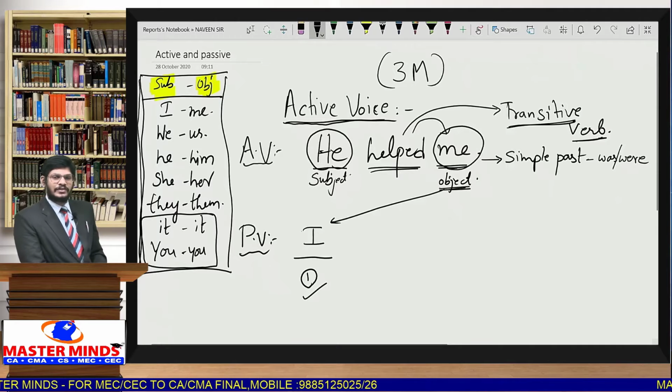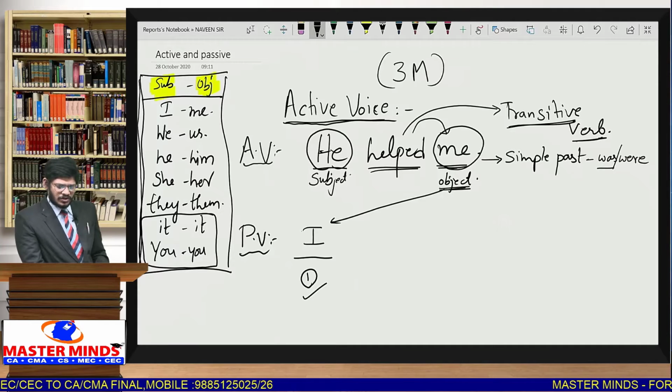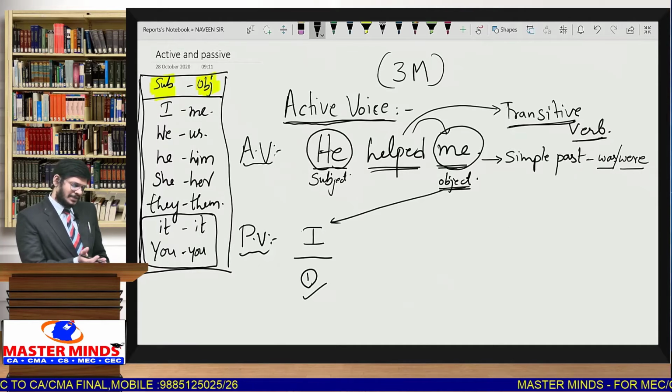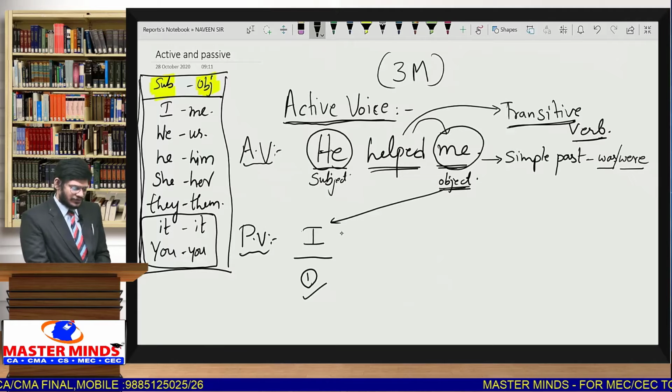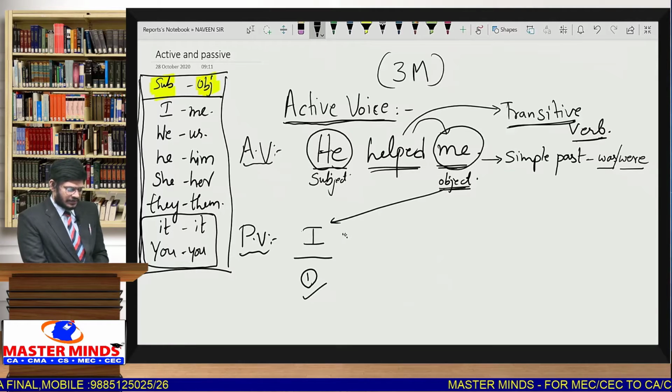So whenever the given sentence is in simple past, we use the helping verbs was or were, and from these we take one helping verb. I always takes was. So after I we use was. I was. So this is step number 2.